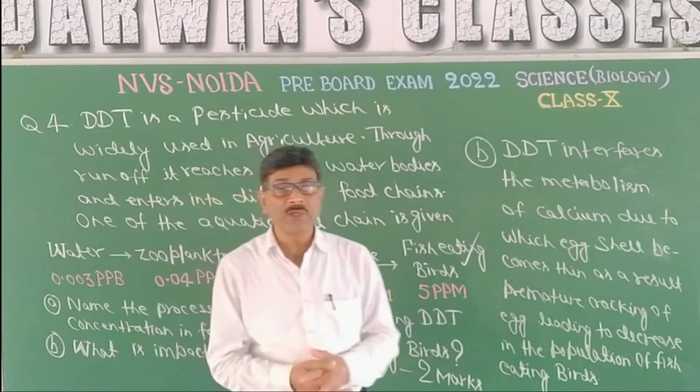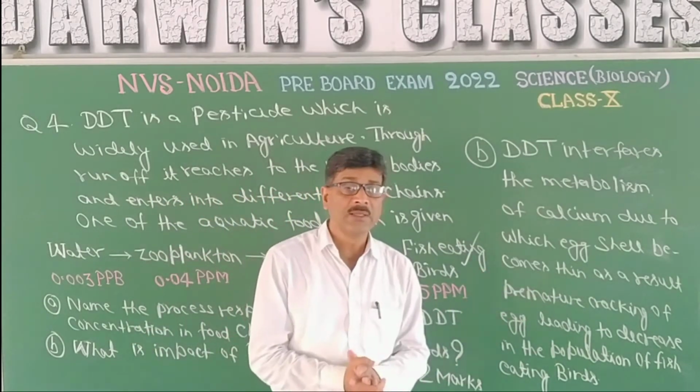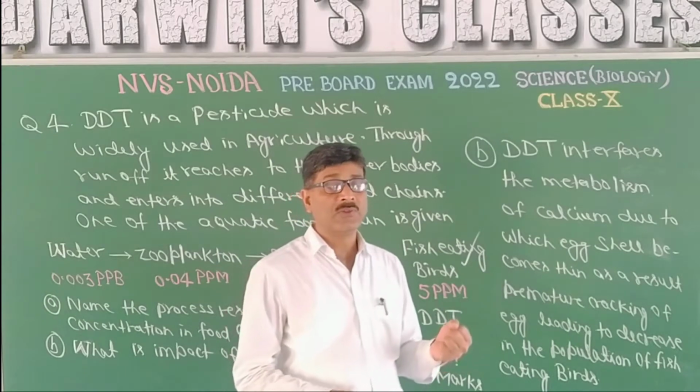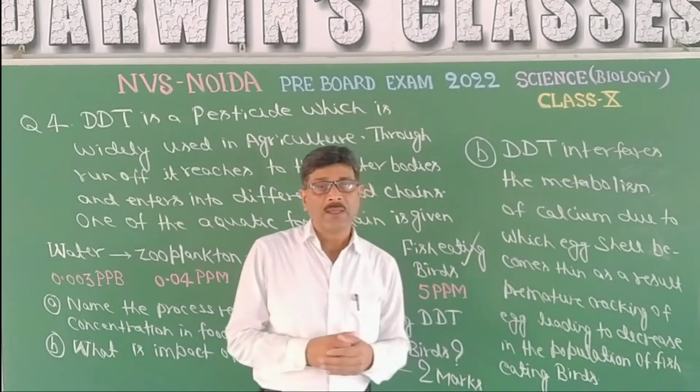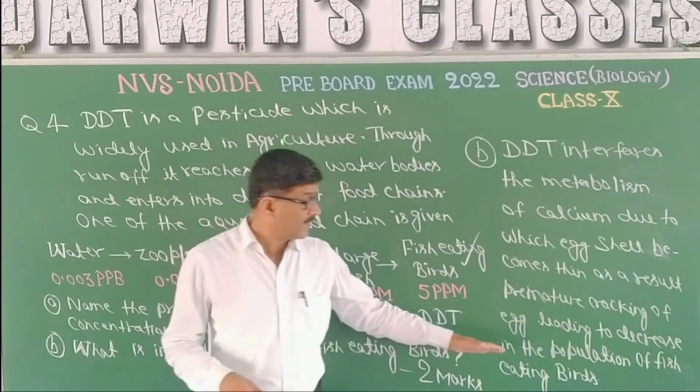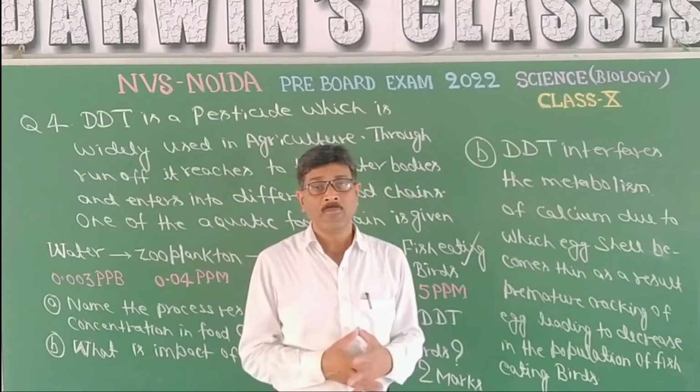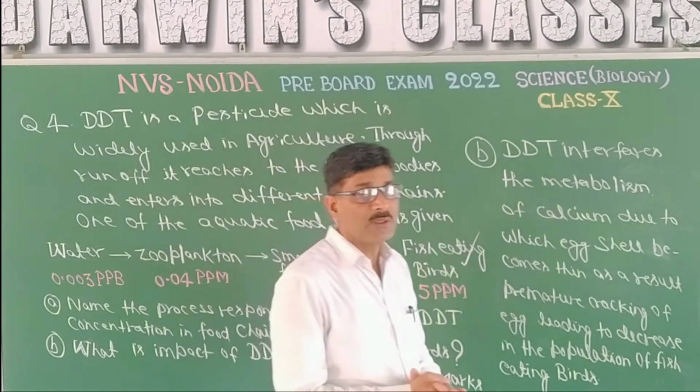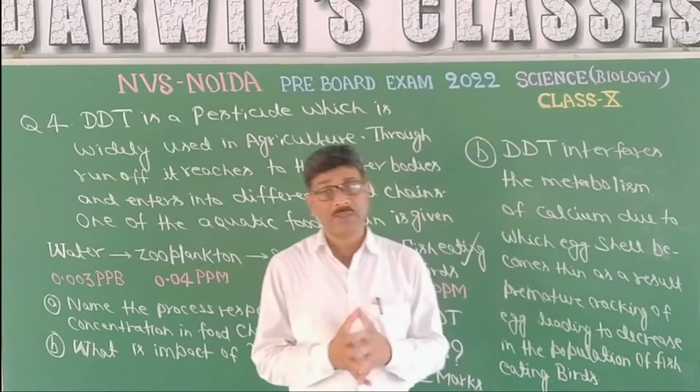They will come out of the egg due to cracking, and that means there will be death of the premature baby of the bird, and ultimately that will lead to a decrease in their population, or finally there may be extinction of that particular bird community.